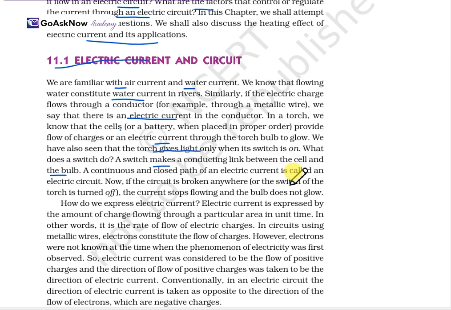In the circuit diagram, we'll get to know where the cell is and where the bulb is. But in the torch, when you switch it on, current will flow just between the cell and the bulb. Okay, a conducting link will be there between cell and bulb. A continuous and closed path of an electric current is known as an electric circuit. It is a closed path in which the electric current flows.